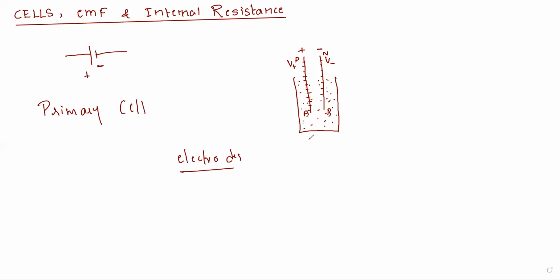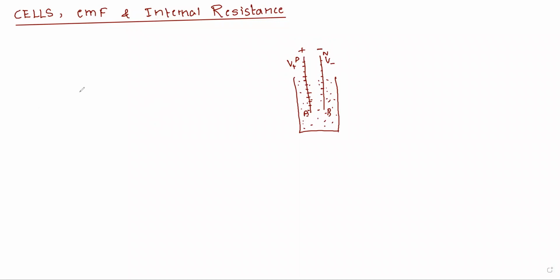Now, in the absence of current, what will be the potential difference? Let us calculate the potential difference in the absence of electric current, not electric field. I told it wrong. So what will be the potential difference between P and N, that is between the two rods, when there is no electric current?